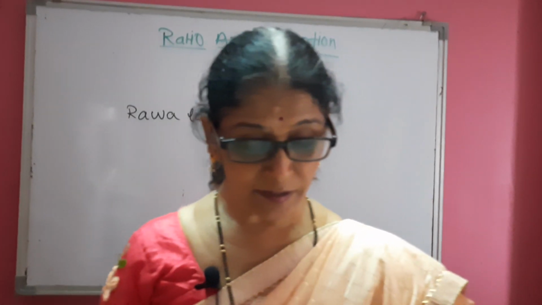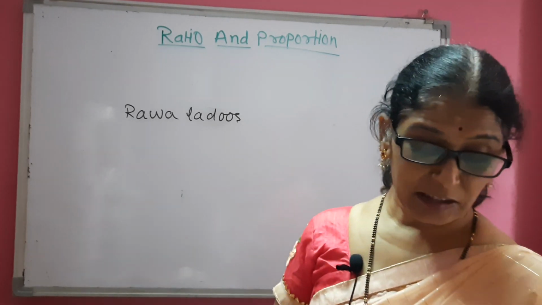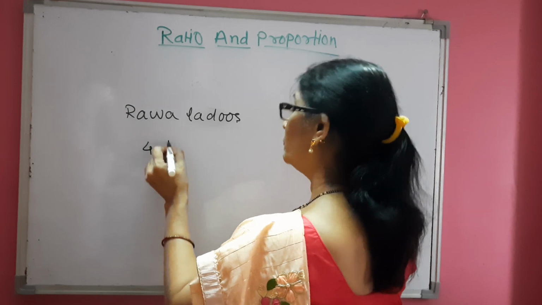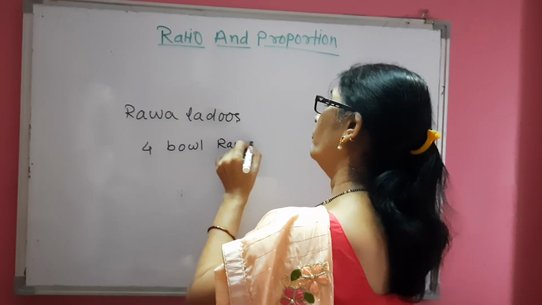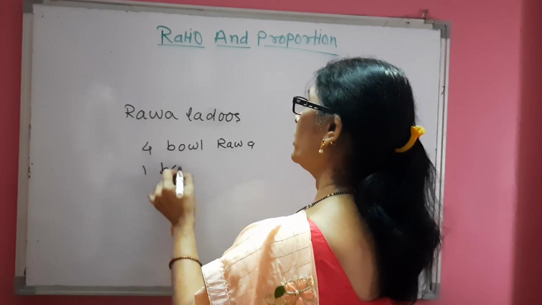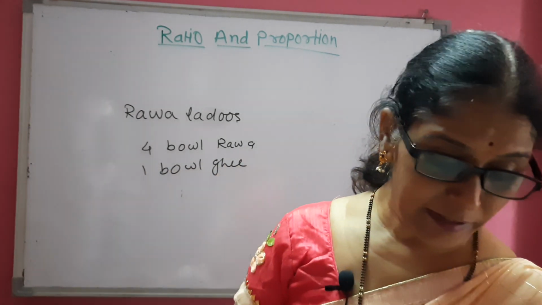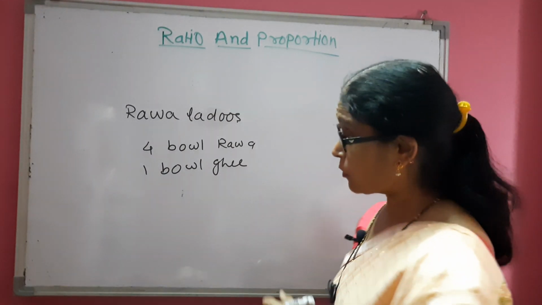While making rava ladus, Vimal took 4 bowls of rava, 1 bowl of ghee and 2 bowls of sugar.